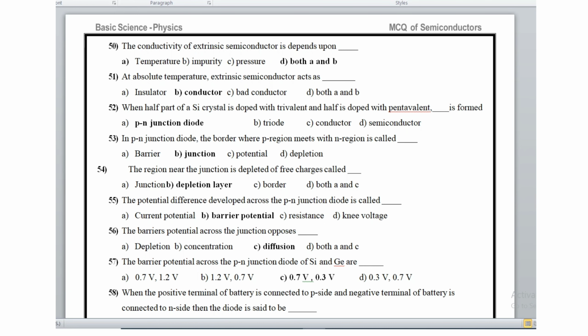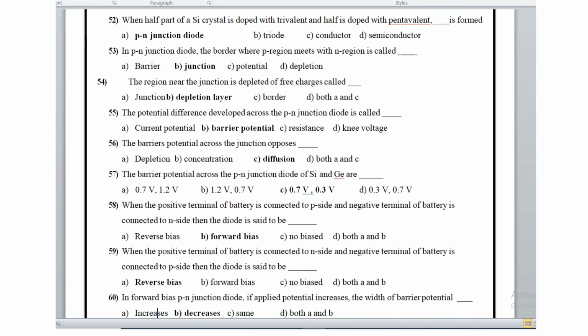In a p-n junction diode, the border where the p region meets the n region is called the junction. The region near the junction is depleted of free charges and is called the depletion layer. The potential difference developed across the p-n junction diode is called the barrier potential. The barrier potential across the junction opposes diffusion. Then question number 57.